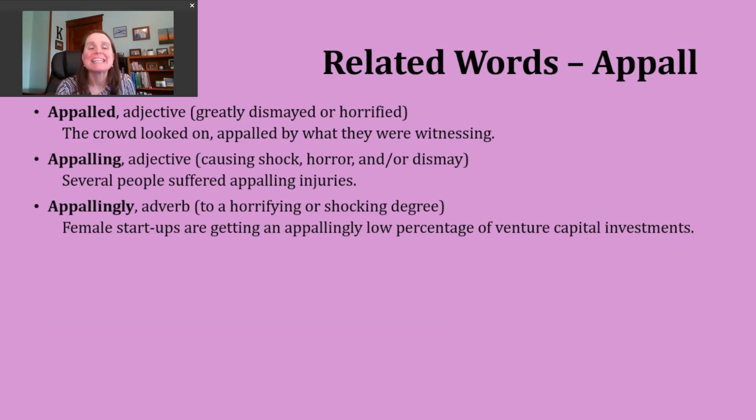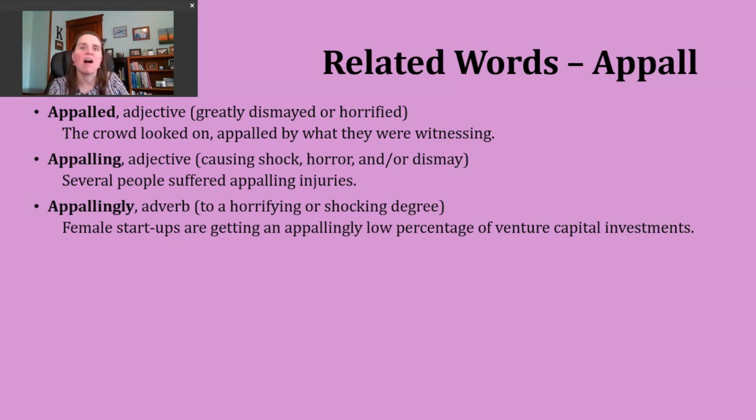One last word for us. It's the adverb appallingly. And remember that ly suffix is a good indication that we have an adverb. Not every word that ends with ly is an adverb in English, but the majority are. So when we use this word as an adverb, we're either describing a verb or another adjective, and we're describing it as being to a horrifying or shocking degree. You might also think to a horrifying level. An example of this might be, female startups are getting an appallingly low percentage of venture capital investments.